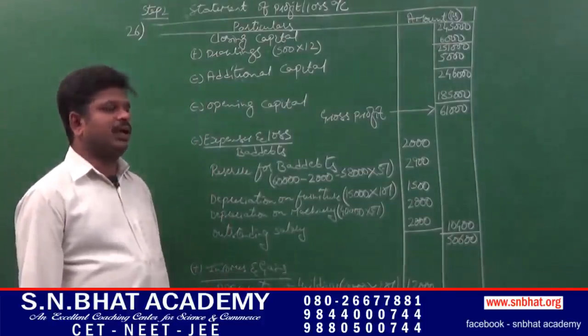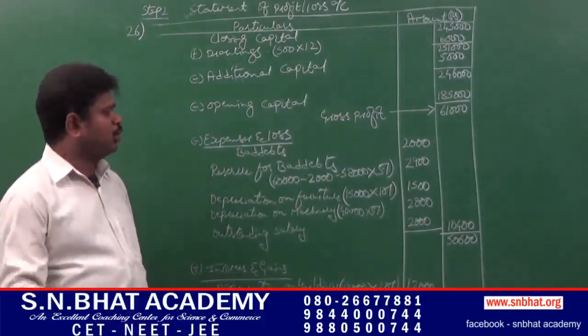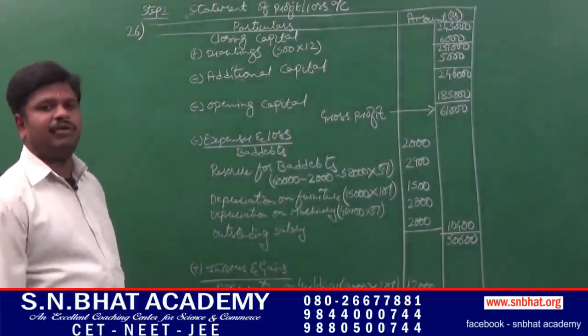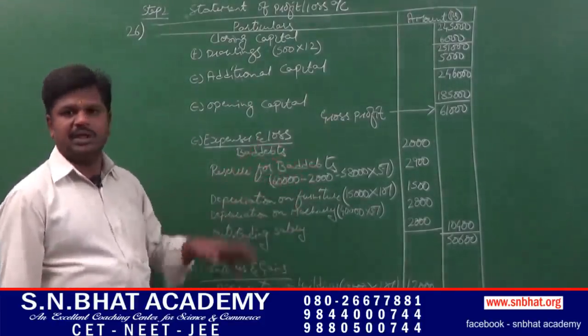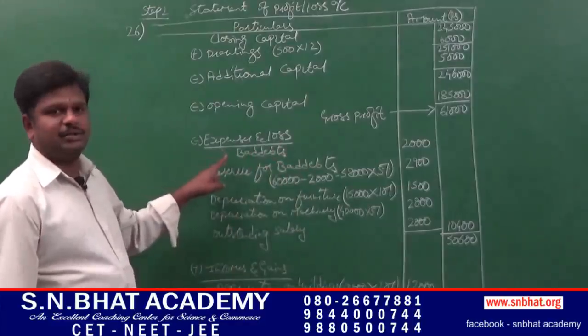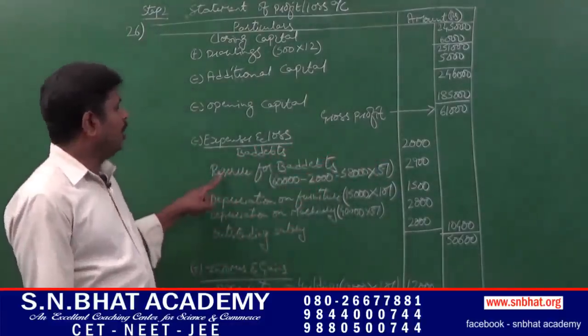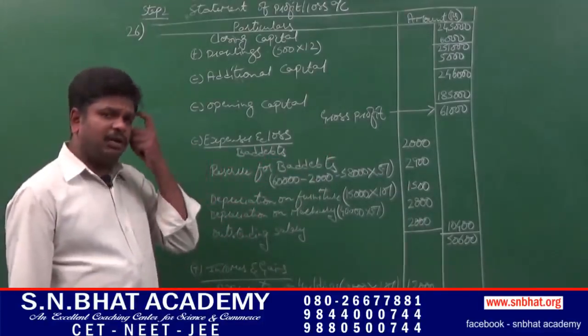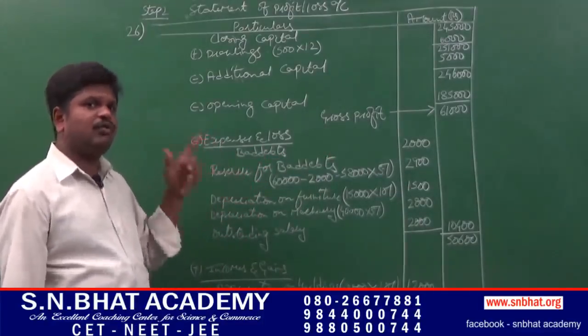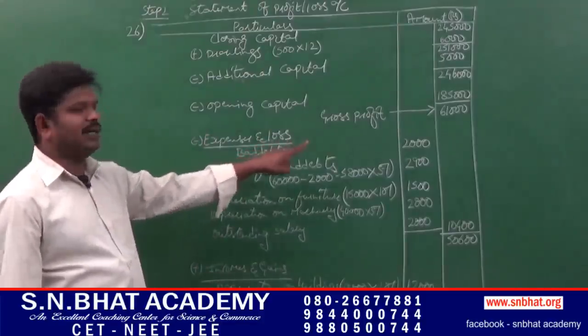In adjustment number 1, they had given bad debts amounted to rupees 2,000 and a further reserve at 5%. Bad debts is an expense, so it has to be entered in expenses and losses, 2,000. Reserve for bad debts. When they have given both adjustments, that is bad debts and reserve for bad debts, first we have to consider bad debts.